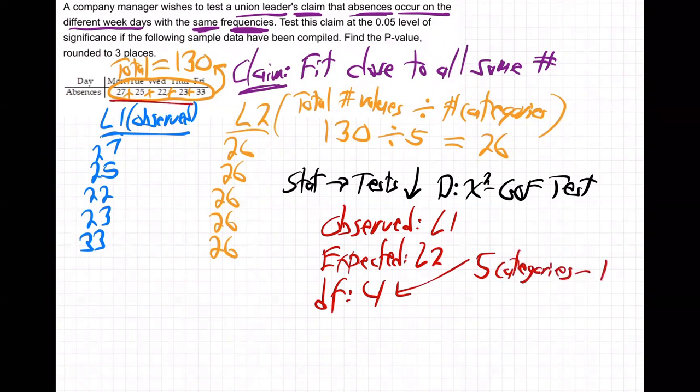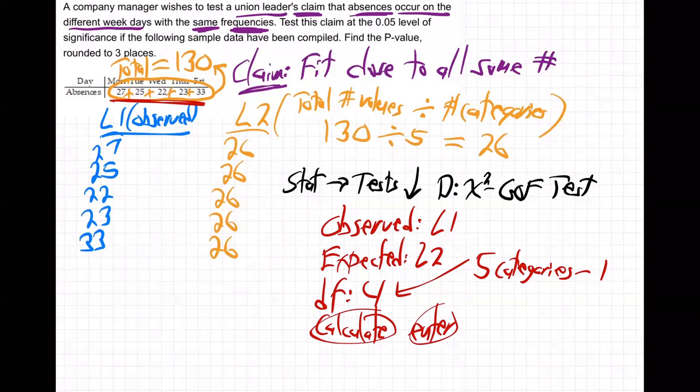Because there's 5 days of the week there. Minus 1. So put that in, hit calculate, and enter. Oh wait, I didn't put my numbers in. Let me do that real quick. Okay, good.